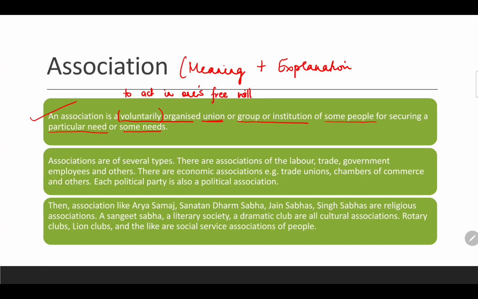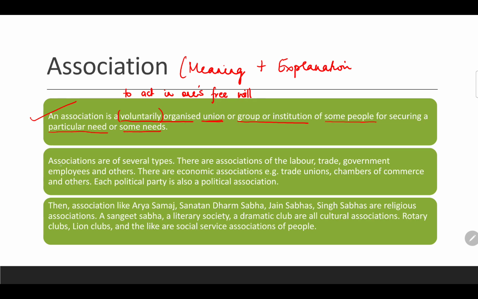An association is a voluntary organized union. Voluntary means to act in one's free will. There is no force, no coercion, that no one will make you join a particular group or institution in order to meet that particular need or some needs. If you want to join an association, you can join because you have your free right. If you don't want to, then nobody in this world will make you join. It's voluntary, it's in free will.